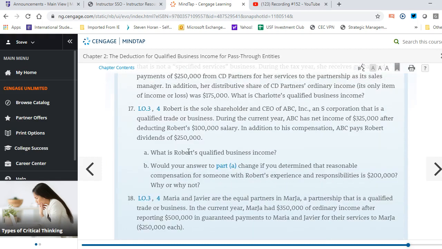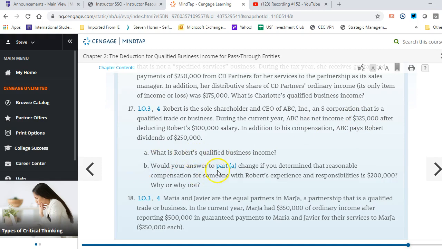Okay, question 17 is next. It says that Robert is the sole shareholder and CEO of ABC Inc., an S Corp that's a qualified trade business. During the current year, ABC has net income of $325 after deducting Robert's $100,000 salary. In addition to his compensation, ABC pays Robert dividends of $250. So part A is, what is Robert's qualified business income? His qualified business income is the net income, the 325, which is right here.